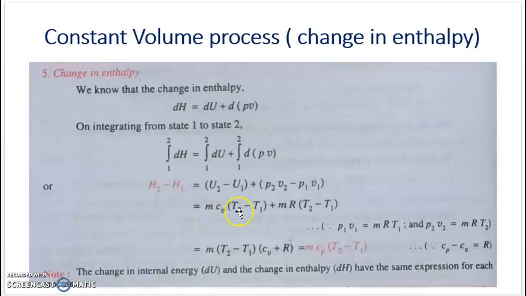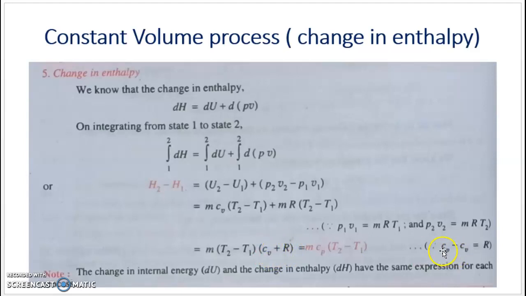we get m Cv (T2 − T1) + m R (T2 − T1). Here m and (T2 − T1) are common to both terms, so take them outside: m (T2 − T1)(Cv + R). What is Cv + R?